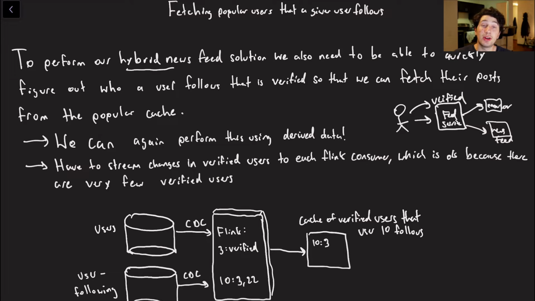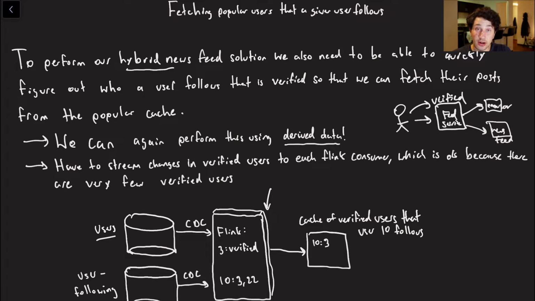So how can we go ahead and do this? Well, again, we can use derived data. You might start to figure out a pattern here, which is that I do love me some stream processing, and I love using derived data, because derived data allows us to pre-compute data in the most optimal format so that we can make things as fast as possible. Now, how could we actually do this? Well, yet again, we could use another Flink node.